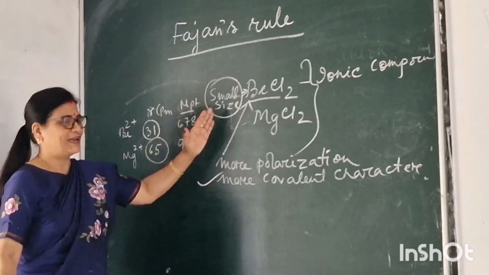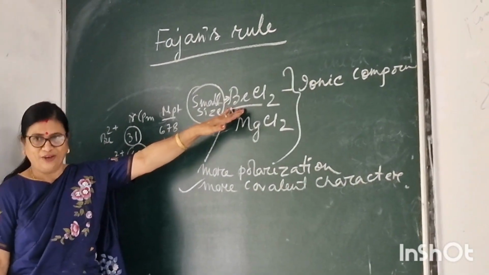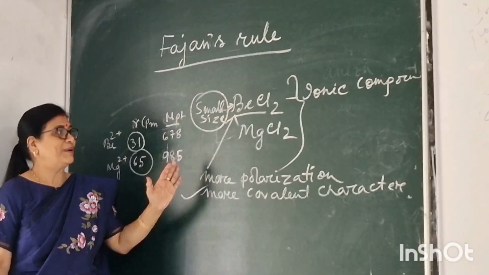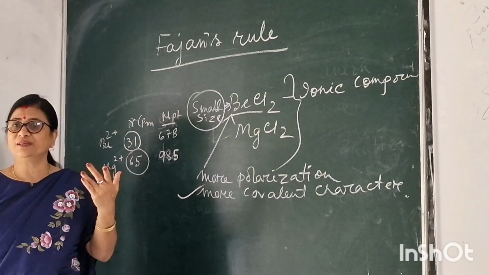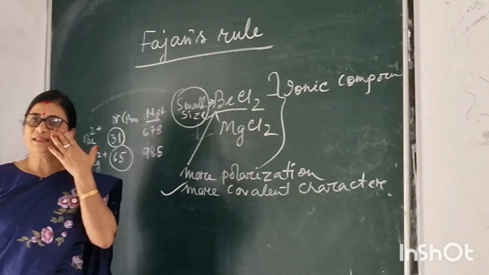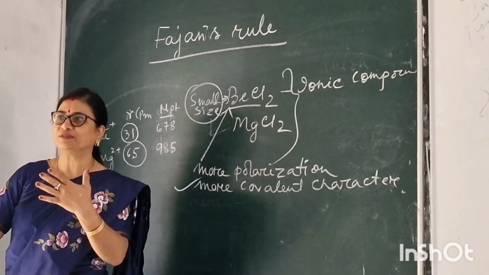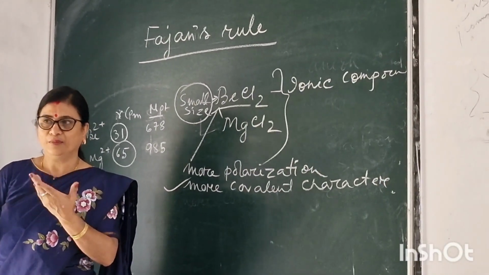More covalent character. That means this will be more covalent. No, covalent character is more here. But what will be in case of melting point? You know one thing: the melting point of ionic compounds is higher than that of covalent compounds.